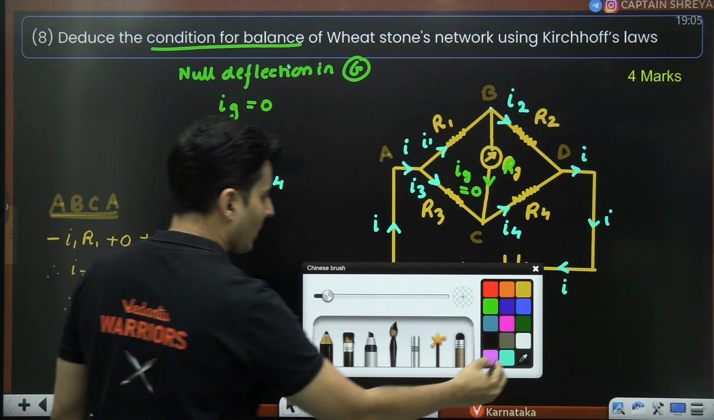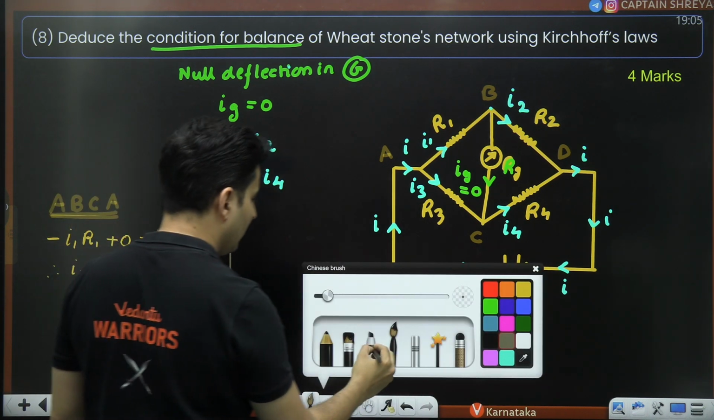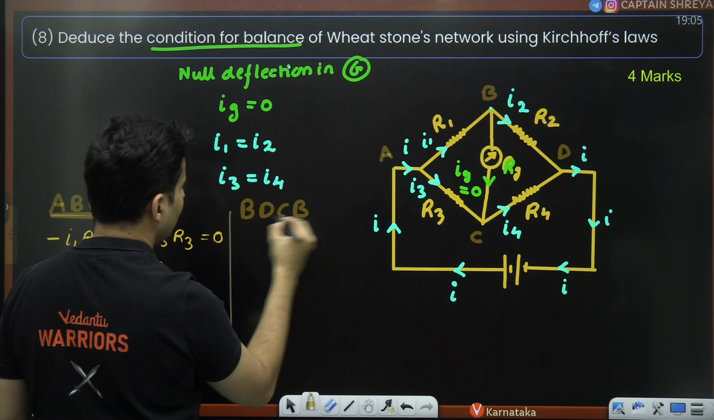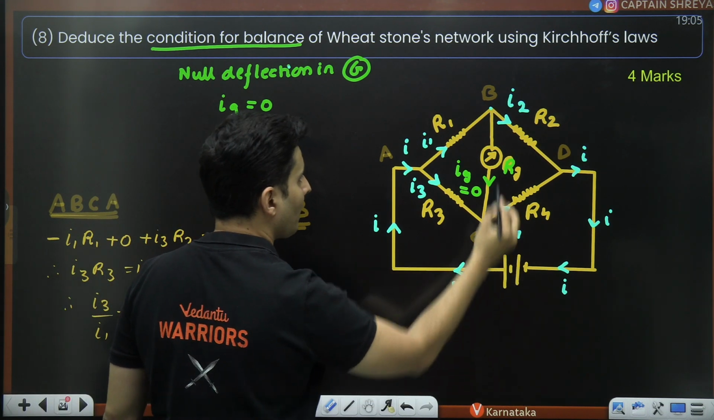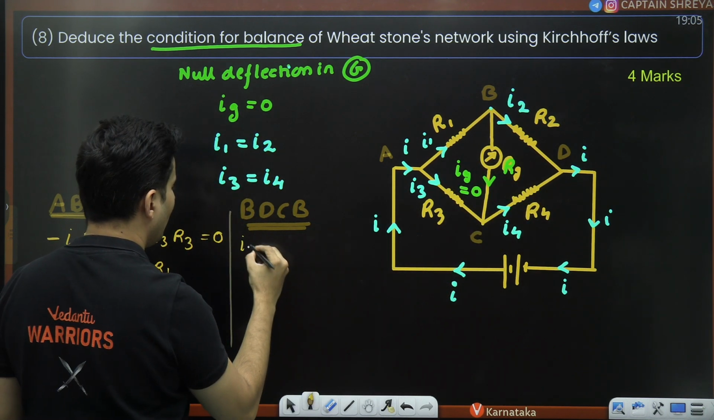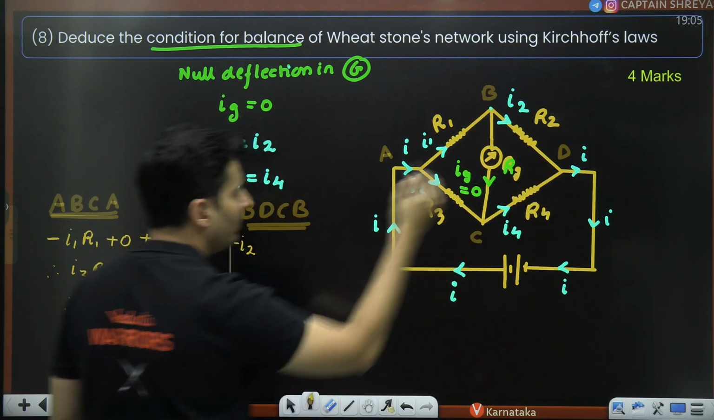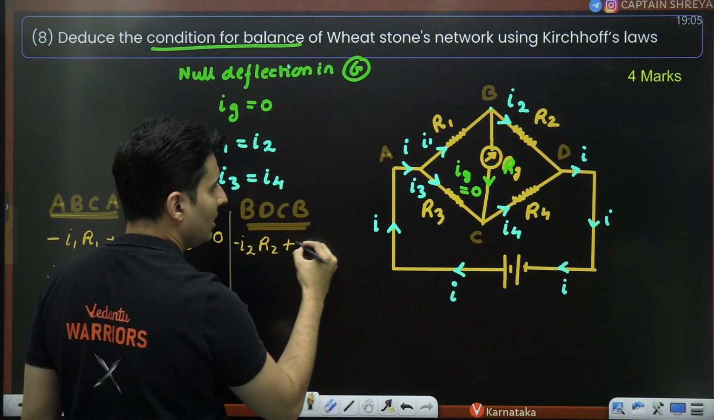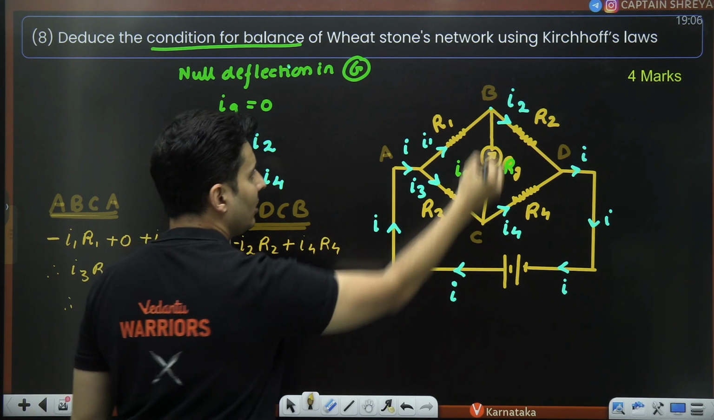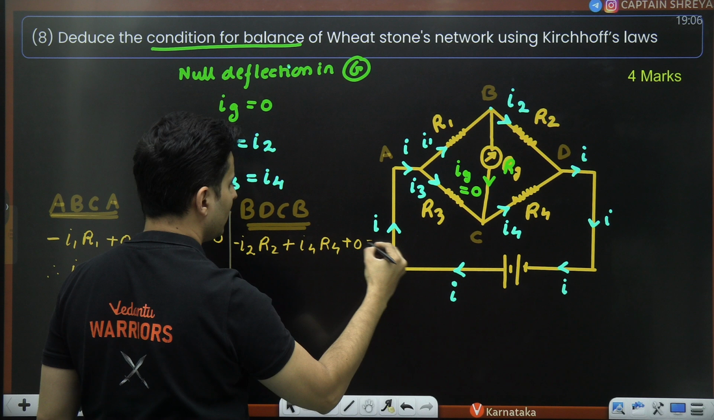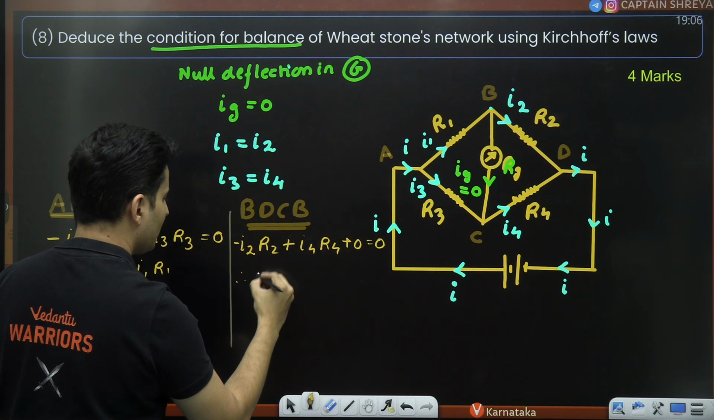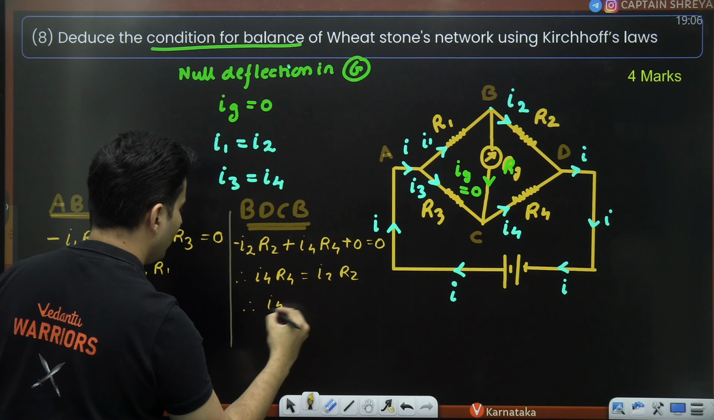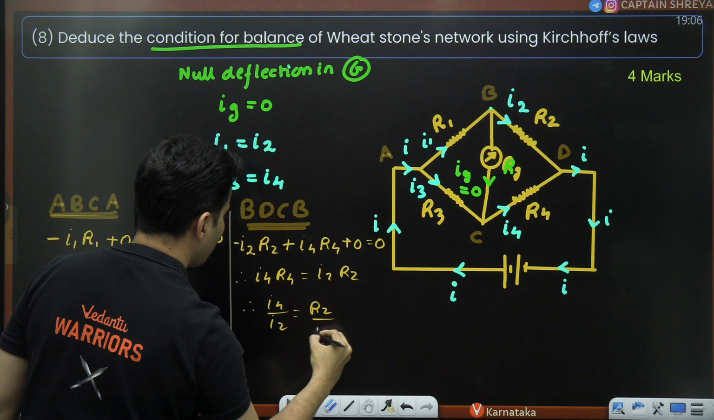Don't do anything. Now, next, consider the loop, this one, BDC, B, D, C, B. Apply Kirchhoff's voltage law again. B to D in the direction of the current, so I2, and it will be negative because it will drop. I2, R2. Here to here against, so it will be positive. So I4, R4. Here to here no drop because current is 0, plus 0 is equal to 0. Take this on the other side. So I4, R4 will be I2, R2. Therefore, I4 by I2 will be R2 by R4.